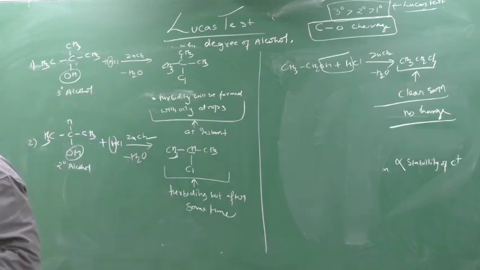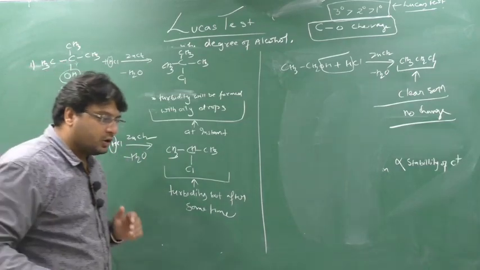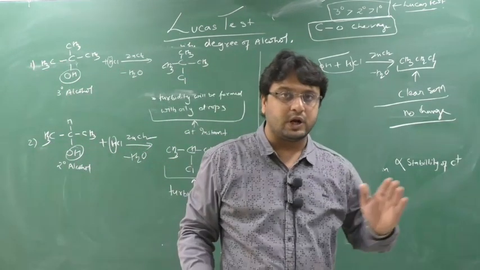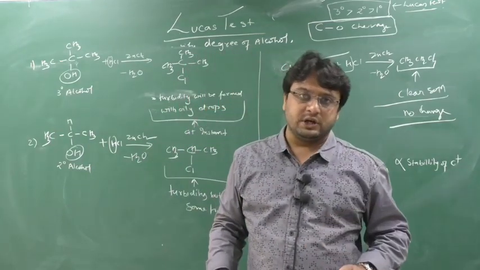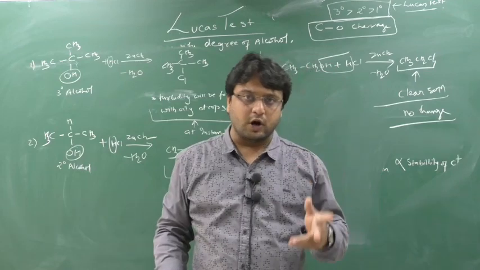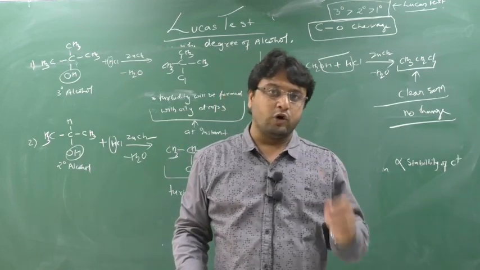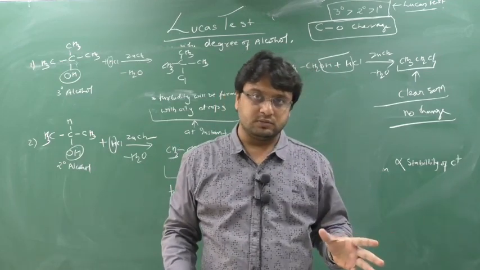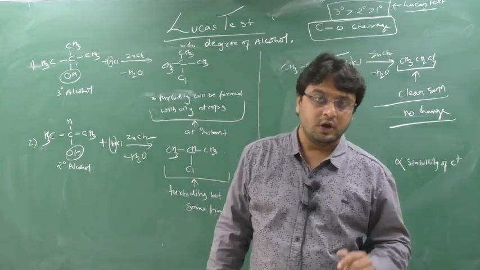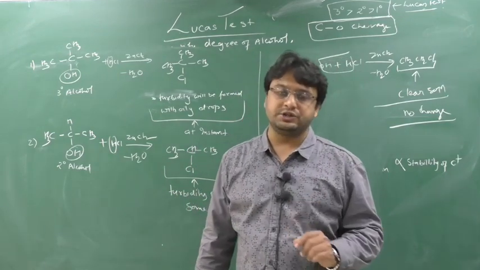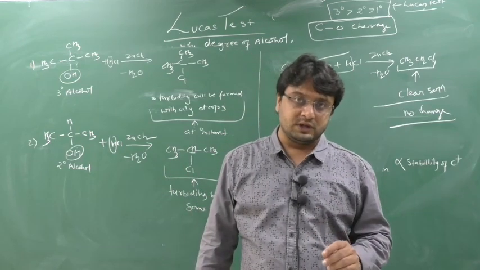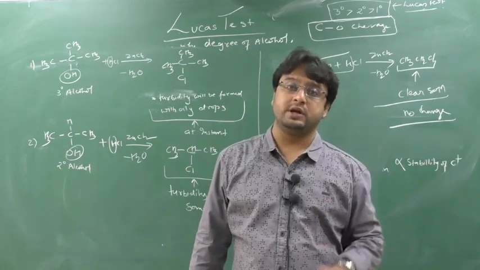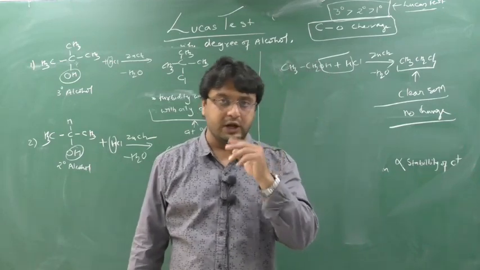Clear? So on adding the Lucas reagent to an alcohol, if the reaction occurs on the spot, and turbidity and oily drops appear, then understand it is a 3 degree alcohol. If turbidity forms on shaking after 5 to 10 minutes, then it is a 2 degree alcohol.